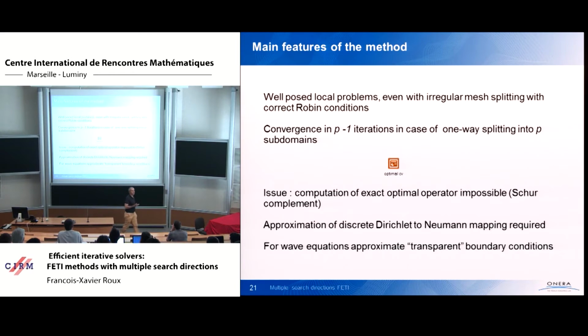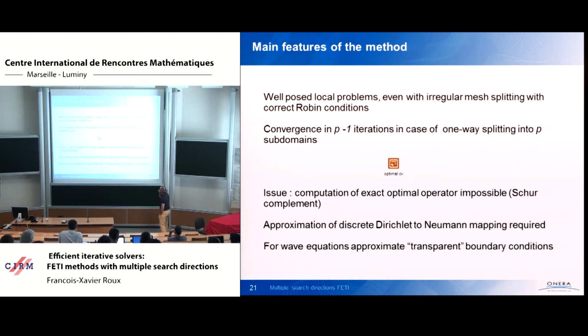But the issue is that in practice you cannot compute the optimal. Even if you have it, using it is very expensive because it is a dense operator. So Dirichlet to Neumann mapping is a full matrix, and you don't only need the Dirichlet to Neumann matrix of the neighboring subdomain, you need the Dirichlet to Neumann mapping of all the rest of the problem. So it is impossible to compute that. It's much too expensive, of course. Or if you compute that, you just use a direct solver.